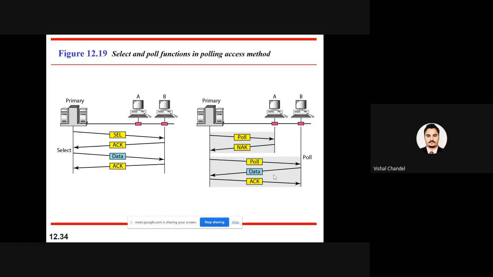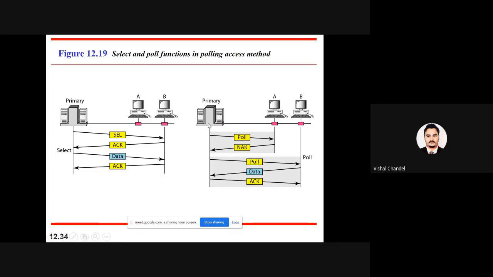Like when I came to your class and I was asking how many persons want to meet me. Suppose the first person was sitting on the first bench, so he was saying, sir, I want to meet you. The second person was sitting on the second bench, he is saying, sir, I am not interested to meet you. And the last person, who is sitting at the last seat, replies last, and he was also replying positive, sir, I want to talk with you. So that is the poll when we are trying to allocate the channel in this way.